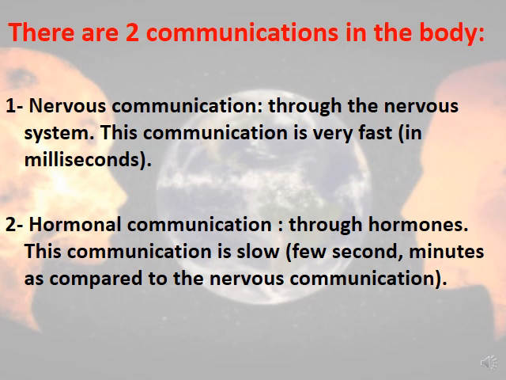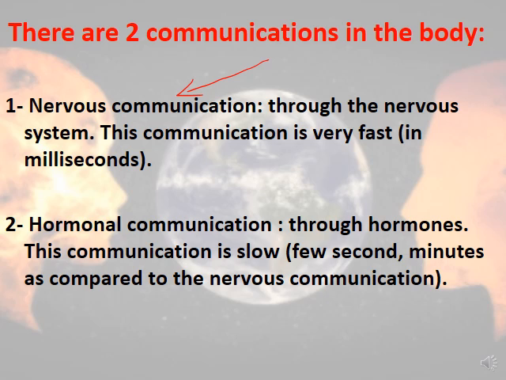In our body, we have two types of communication. The first one is called the nervous communication. Nervous communication occurs through the nervous system. And this is a very fast communication, where it occurs in milliseconds.